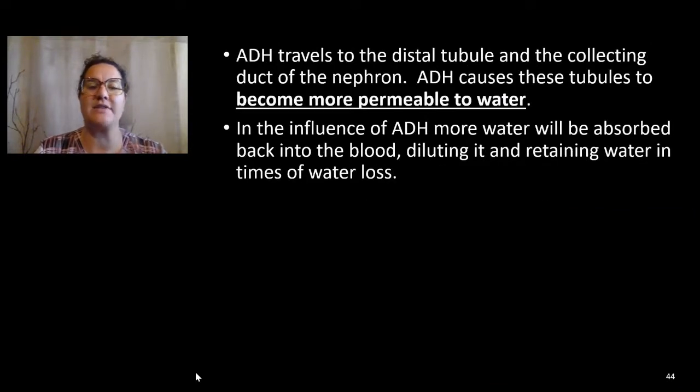Antidiuretic hormone travels to the distal tubule and the collecting duct of the nephron. Now, these are the last two steps before our filtrate is sent to the ureter. Antidiuretic hormone causes these tubules to become more permeable to water. Under the influence of antidiuretic hormone, more water is then going to be reabsorbed back into the blood, diluting the blood and retaining water in times of water loss.